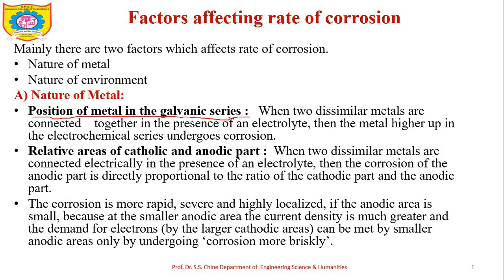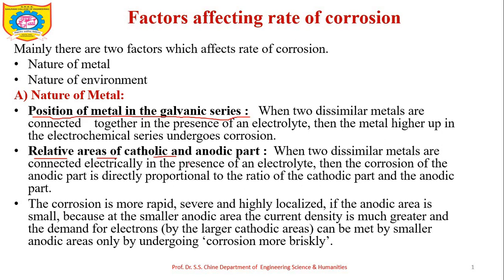The metal higher placed in the galvanic or electrochemical series will get corroded faster as compared to the metal lower in the position.